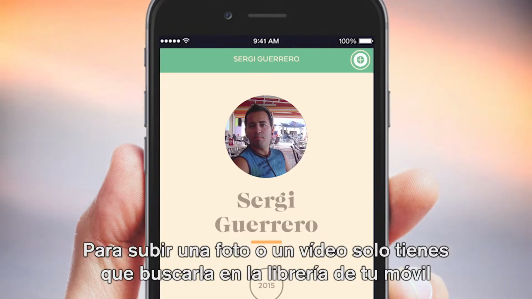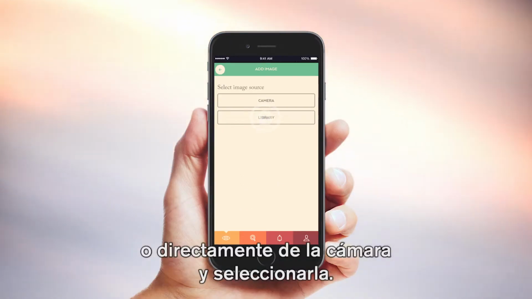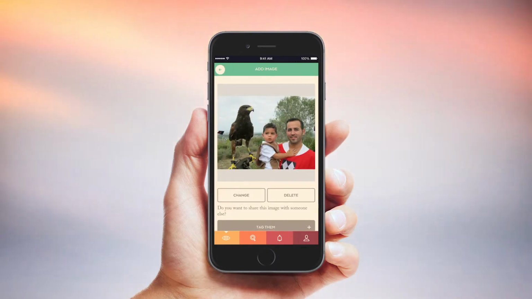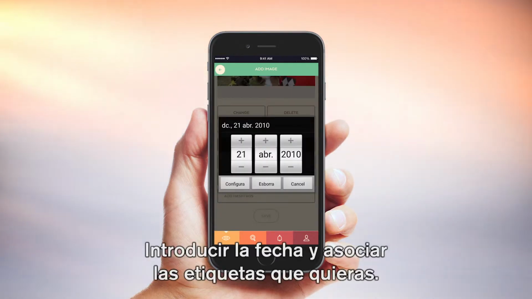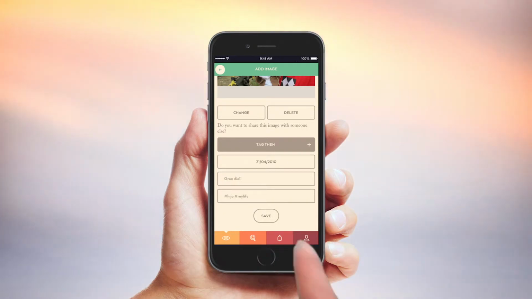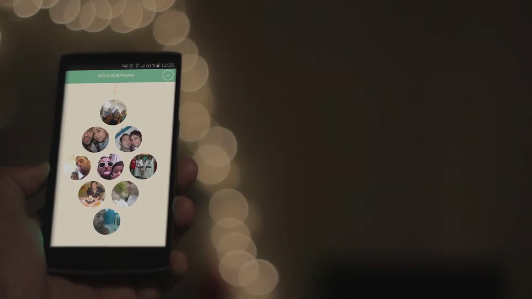To upload a photo or video, just locate it in the library of your mobile, or directly from that of the camera, and then select it. Enter the date and attach any tags you wish. You can also add a text comment. Your content has now been included in the timeline.